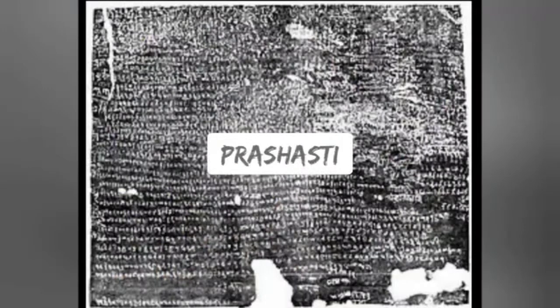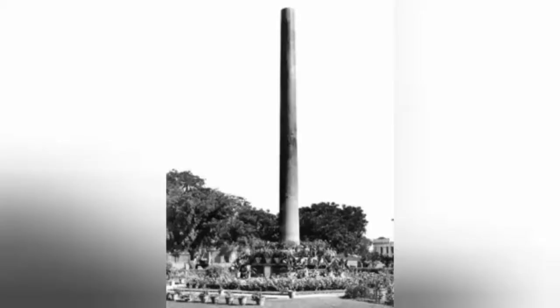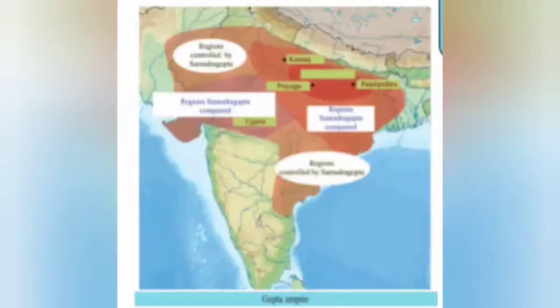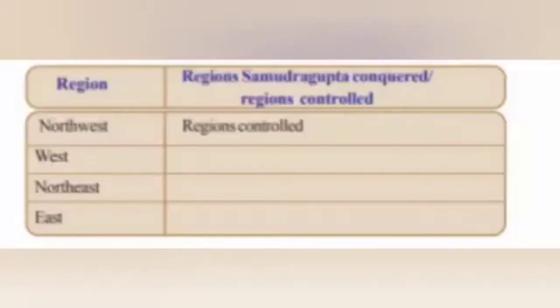Prashasti written by his court poet Harisena. The Prashasti is inscribed on the pillar in Allahabad. From the details we get from this, Samudragupta defeated the northern states of India and brought under his control the southern states. The map given here gives you much more idea about this. Observe that map and also complete the table given in your textbook.